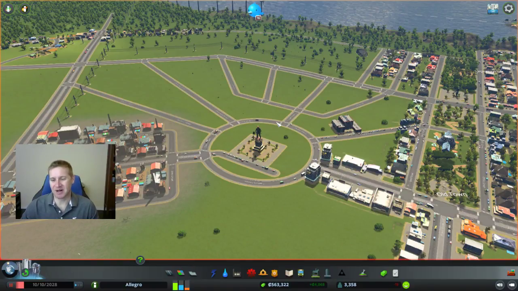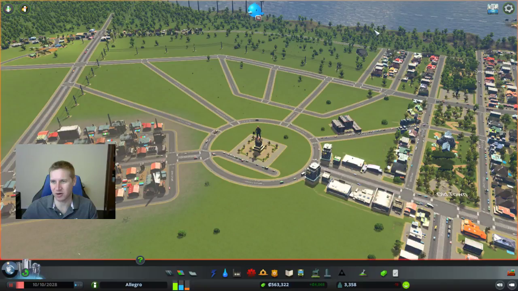I play this game a lot like chess, where you're always thinking ten steps ahead. I think you have to stay ahead of your city's growth. So one of the things I'm going to do here is increase the size of some of these streets, because I can already tell that some of these are going to be heavy traffic streets. Specifically this one here, what I'm planning is that this street is going to go